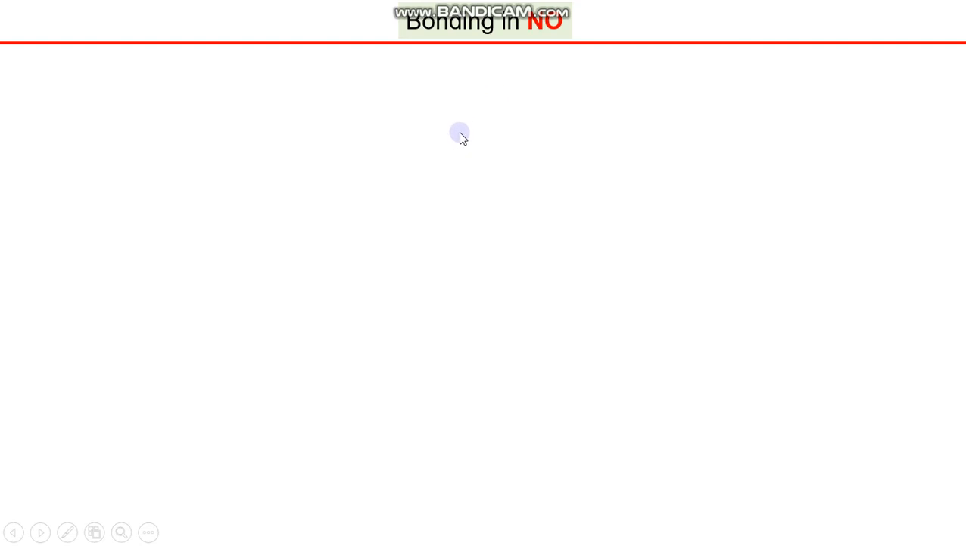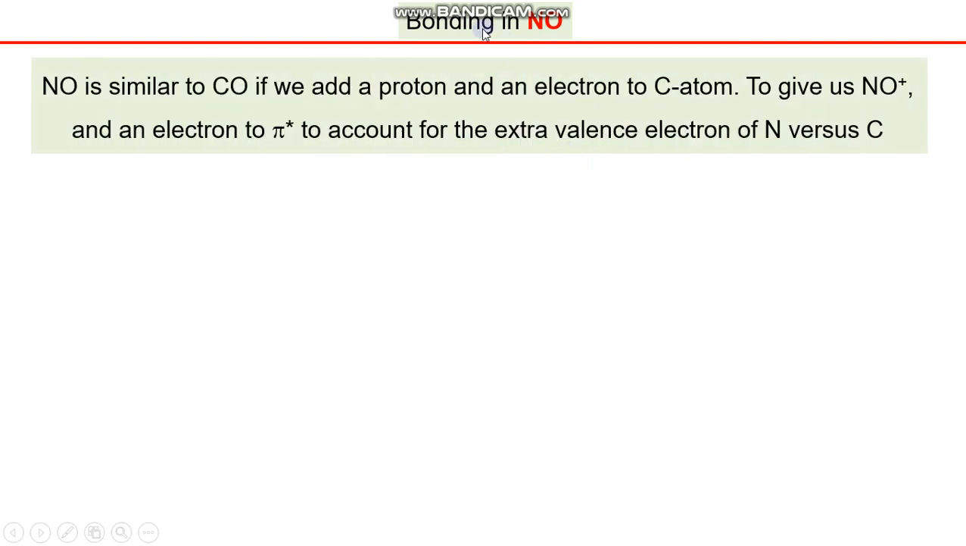Now coming toward bonding in nitrosyl species. The bonding is exactly similar to carbonyl, and I am sure you are familiar with bonding in carbon monoxide. So we will also use some of the knowledge gained while explaining bonding of carbon monoxide. The bonding is similar actually, but the only difference between carbonyl and nitrosyl is the difference of one electron and one